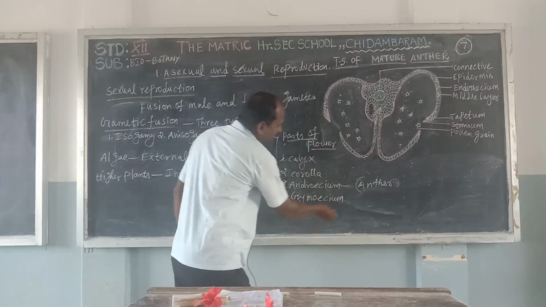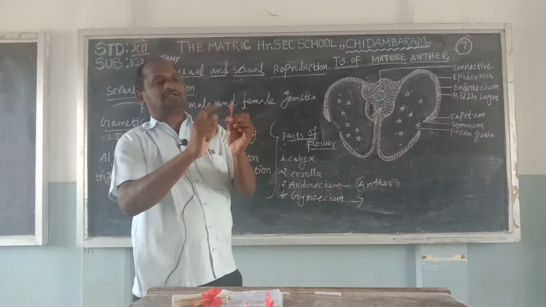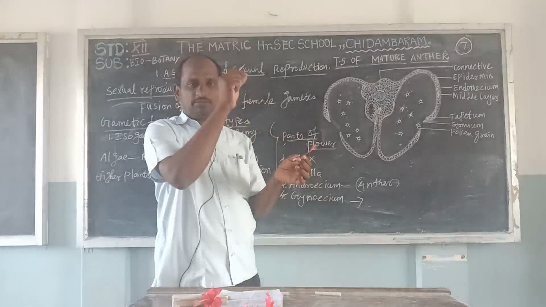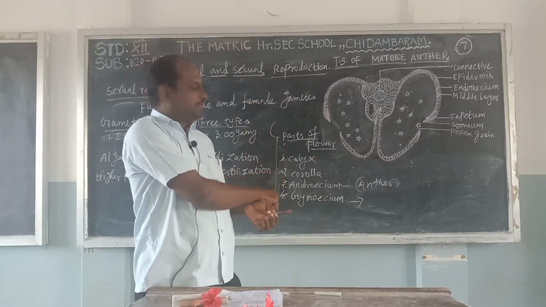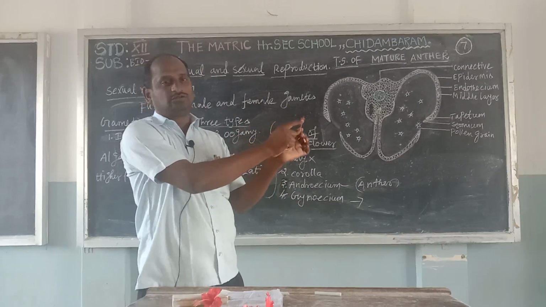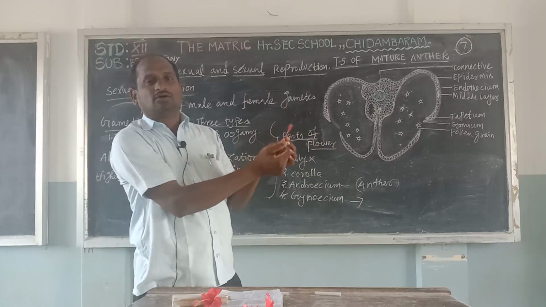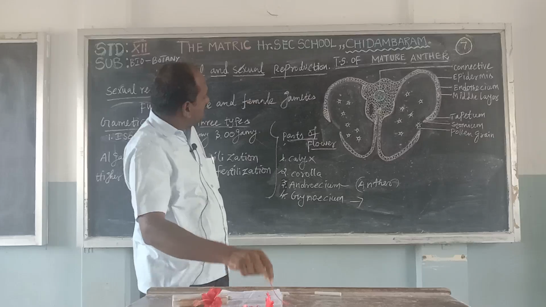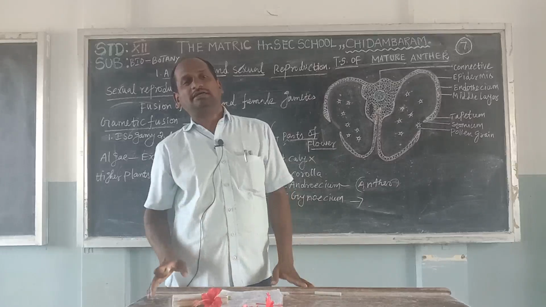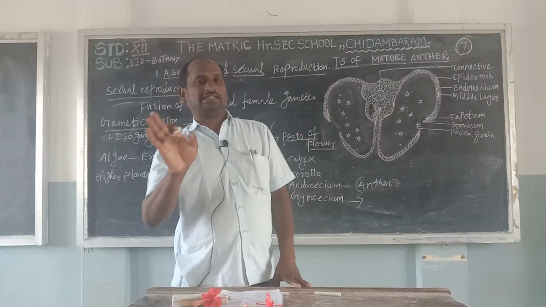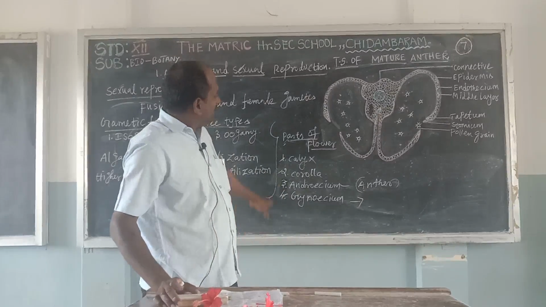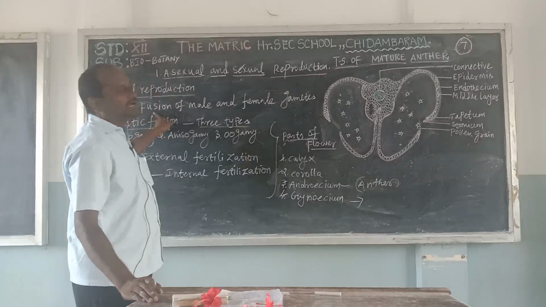Next, the gynoecium. Gynoecium has 2 parts: the upper part is the stigma and the lower part is the ovary containing the ovules. It receives the male part, the anther. So the 2 essential reproductive parts are the androecium, meaning anther, and the gynoecium, meaning stigma, ovary and ovules, which are used in reproduction in the flower.